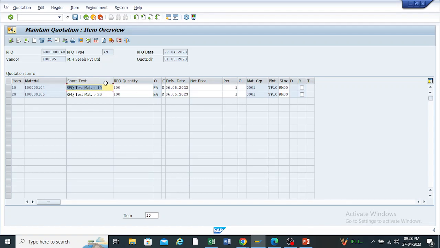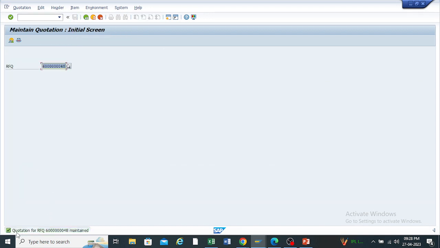So for this material, this vendor can give the rate of, okay, so I am entering the rate as 20 rupees for the first material and 25 rupees for the second material for each quantity. Okay, so I'm just selecting this and save this, or maintain this quotation for this vendor. Okay, so it will be showing us the quotation will be maintained.